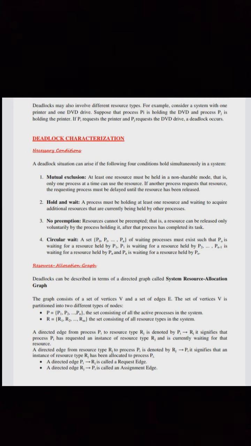A directed edge from resource type Rj to process Pi is denoted by Rj to Pi. It signifies that an instance of resource type Rj has been allocated to the process Pi. A directed edge Pi to Rj is called a request edge. A directed edge Rj to Pi is called an assignment edge.